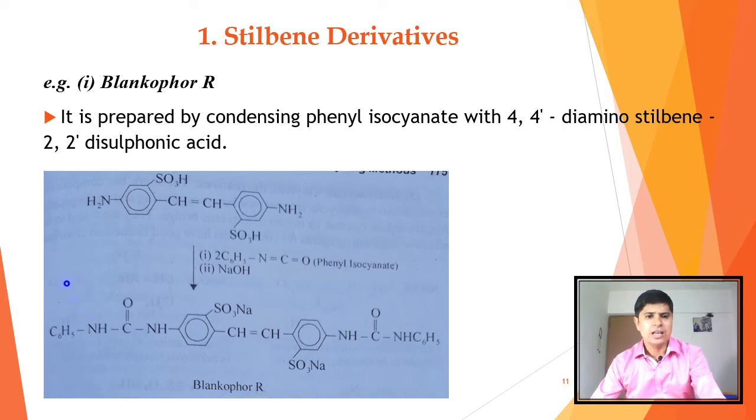The amine linkage will get converted into an amide linkage, that is urea. Here we are using phenyl isocyanate, hence the amine linkage will get converted into a urea derivative. Here also we are getting a urea derivative, isn't it? So this is Blancophore R.